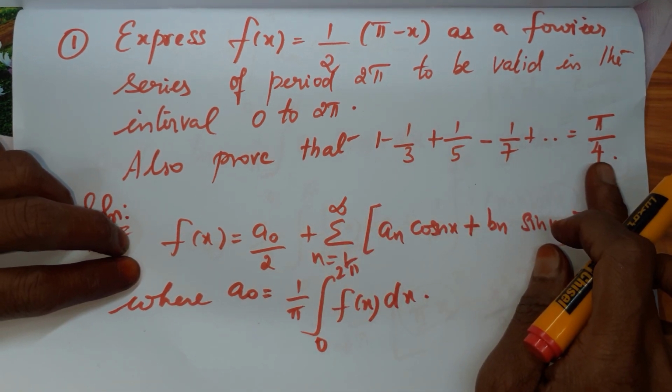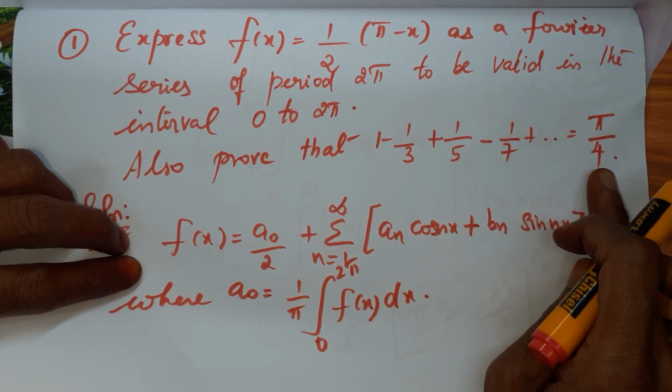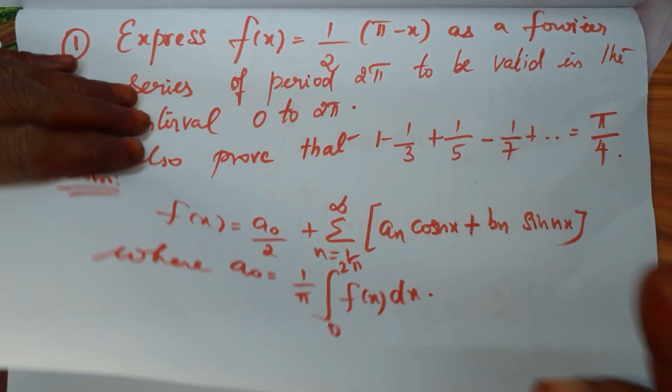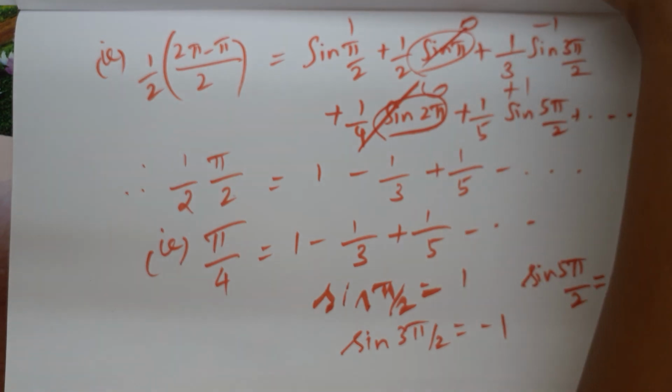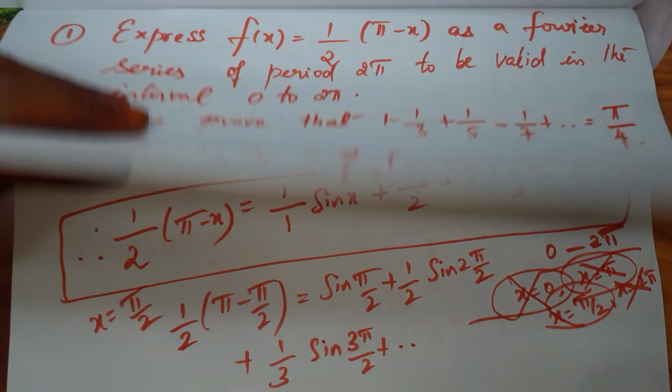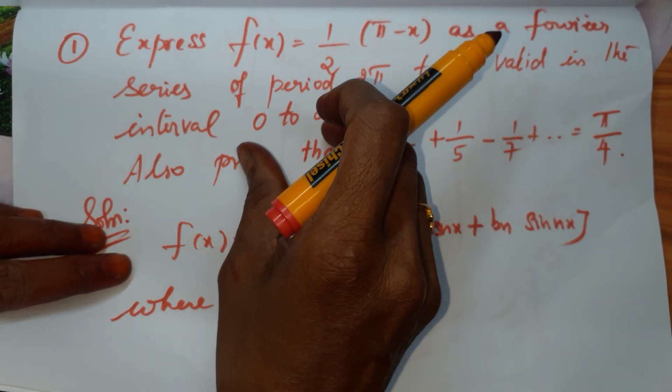We have proved it. So if they are asking you to prove any series, you have to decide within this interval whichever value is applicable based on the Fourier series we got here. Based on this you have to decide, but that value should be within this interval.